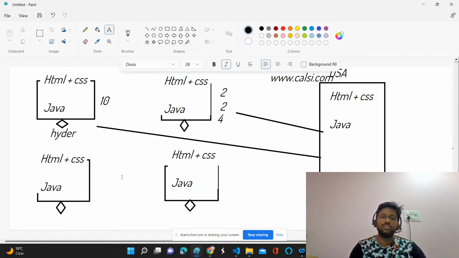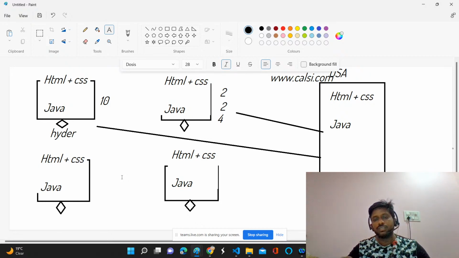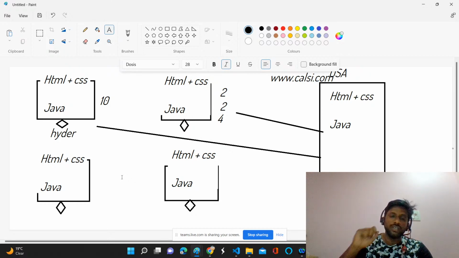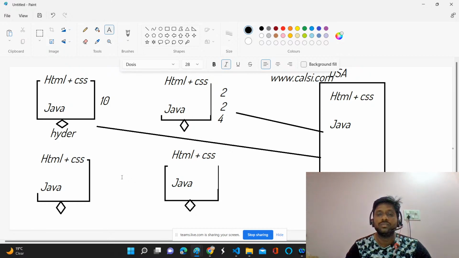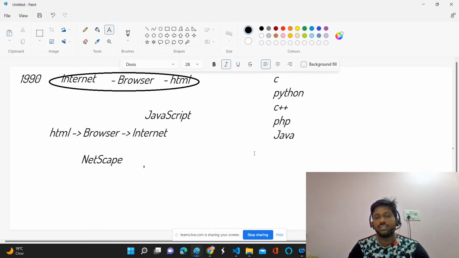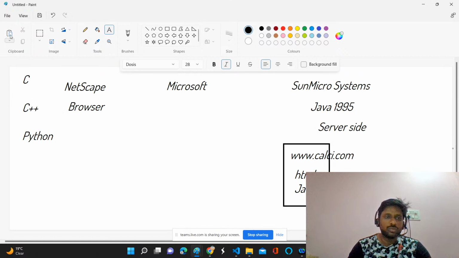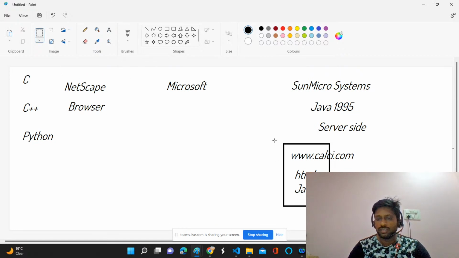Just imagine if you have 1 lakh computers and you enter www.calci.com, every request, 2 plus 2, 1 plus 1, whatever, from different computers, will go to the server, and the server will calculate it, and the response will come. If you implement it through Java, the same thing will happen, or C Sharp .NET or PHP. But here, Sun Microsystems, who designed Java, had a thought.